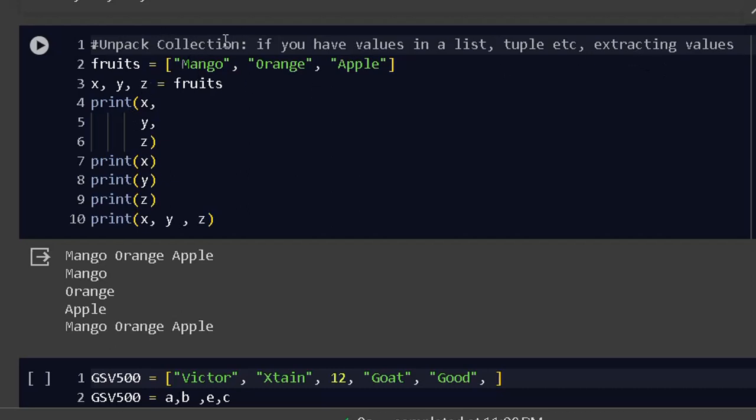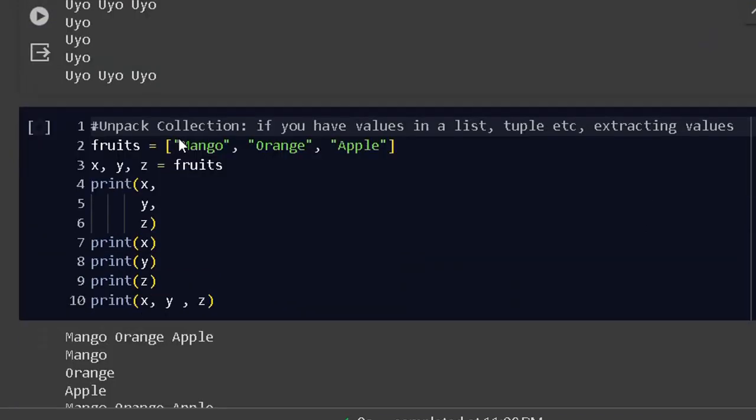Unpacking. Now the difference between this and that is that here you declare a particular thing that belongs to the same family. Yes, you declare what belongs to the same family, and you unpack them.